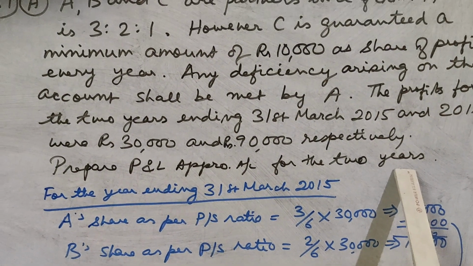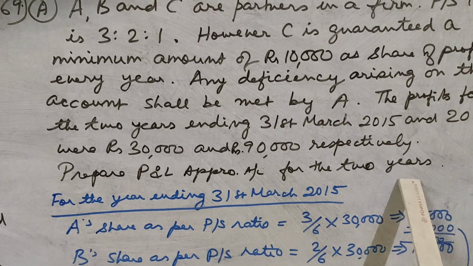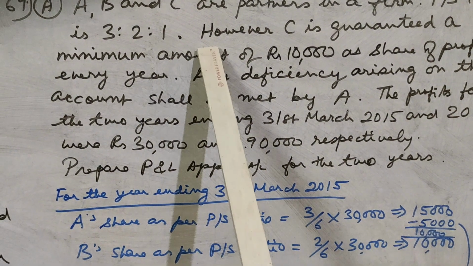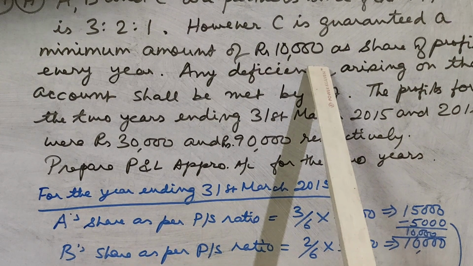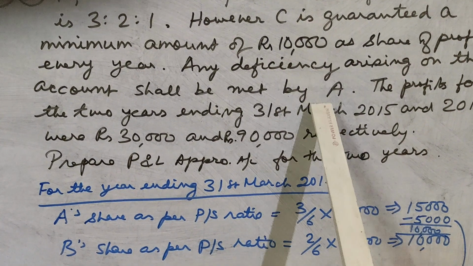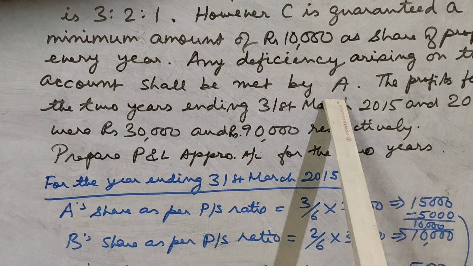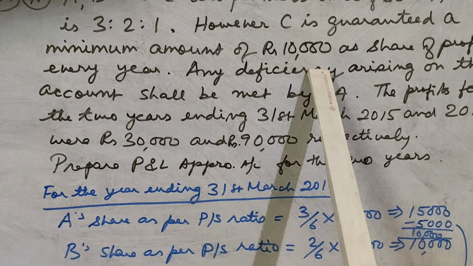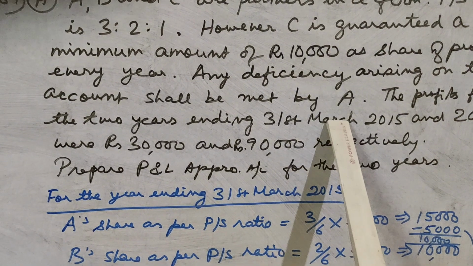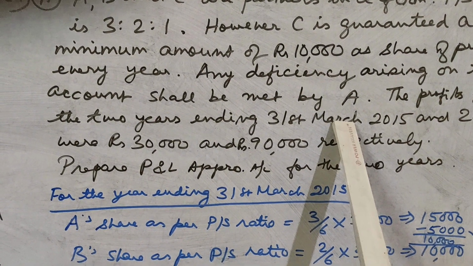So in this question there are three partners A, B and C. Profit sharing ratio is 3:2:1. C is given a guarantee of rupees 10,000 as his minimum share of profits. And who gives that guarantee? That is given by A. Okay, so if his share of profits comes less than 10,000, then it will be deducted from A's share and it will be given to C.